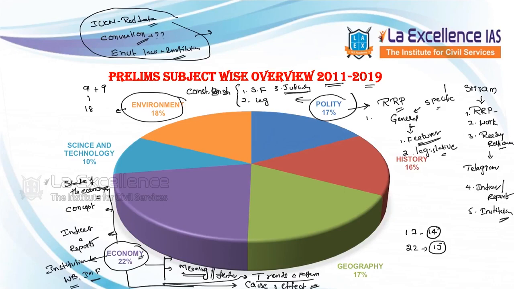What are the threats to this particular biodiversity? And in this context, the UNESCO Man and Biosphere Programme, the various World Heritage Sites, biosphere reserves in India, national parks in India.